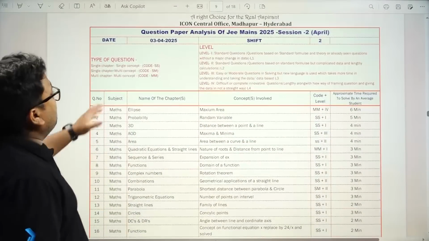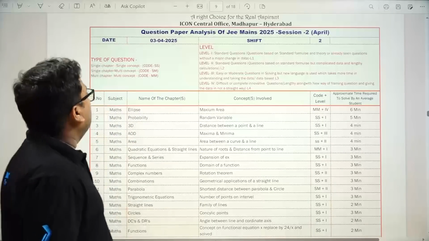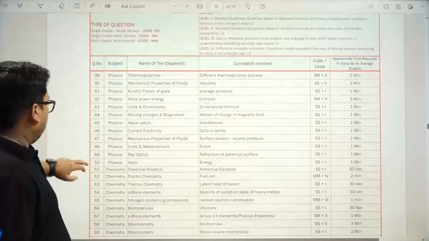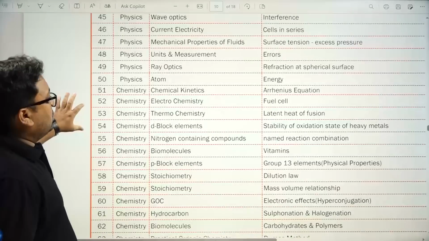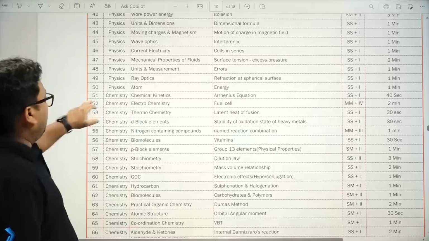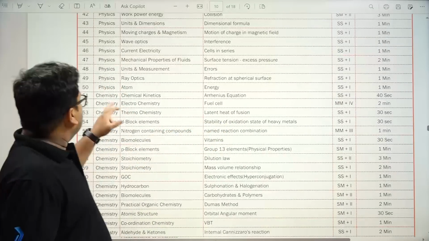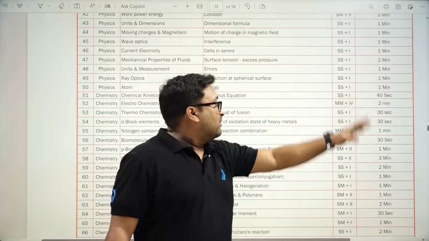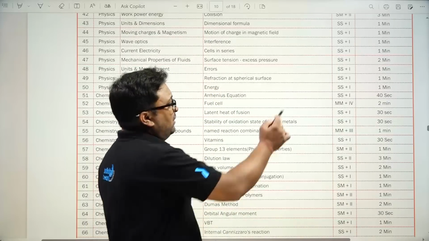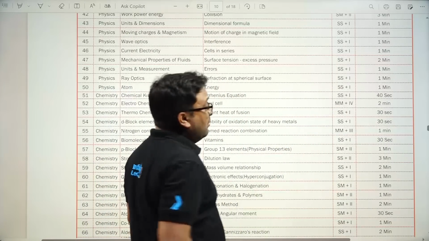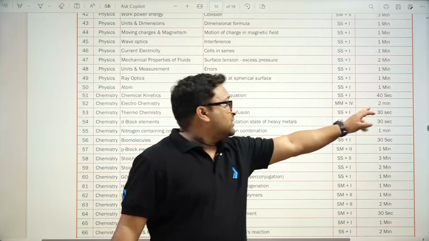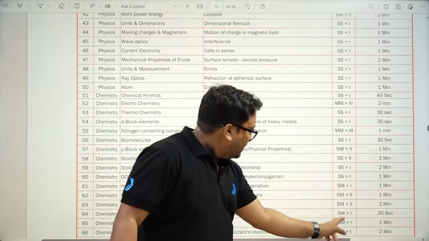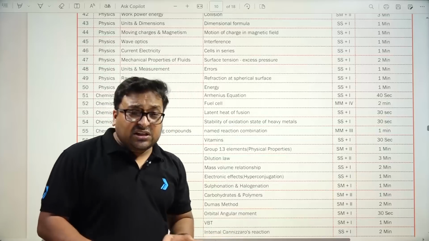Then this is the 3rd April shift number 2. So again, let's see from the 51 marks question. This requires chemical kinetics, single chapter, single concept, level 1. Multi concept, multi chapter is level 4, but the time requirement is 2 minutes. So you can find single concept, single chapter is quite less.